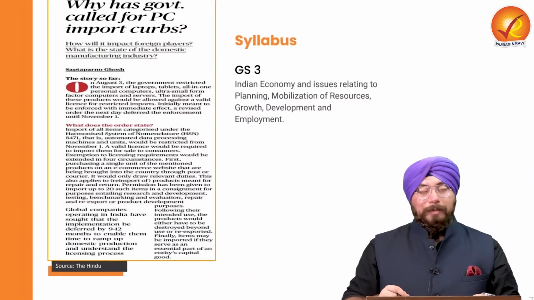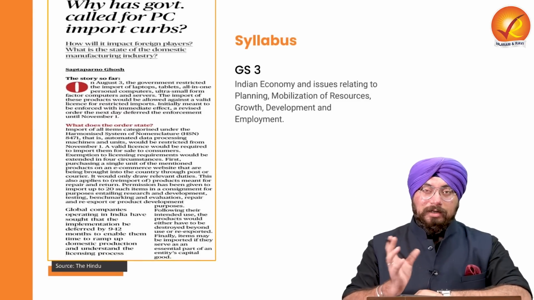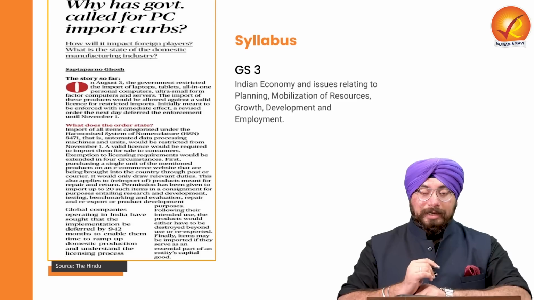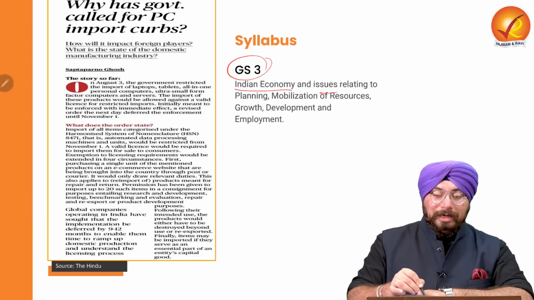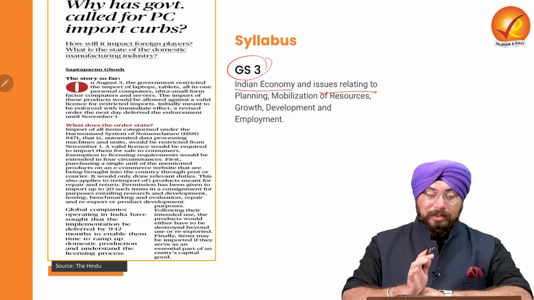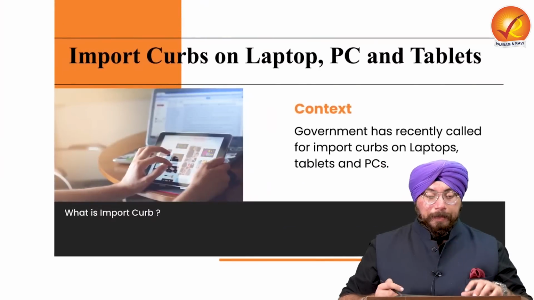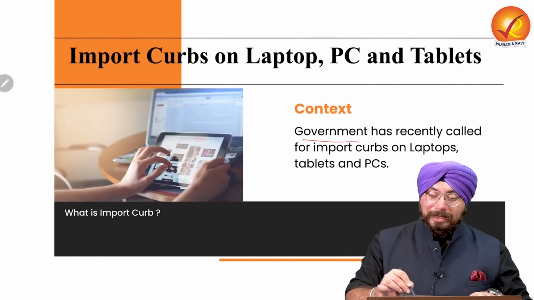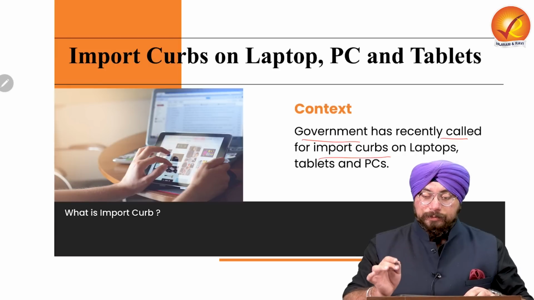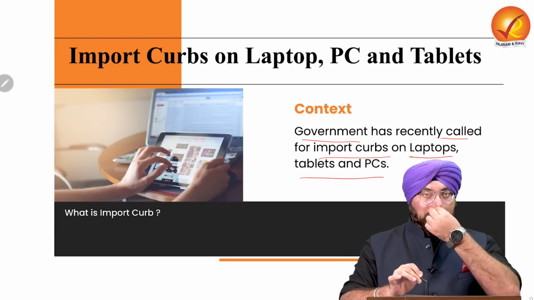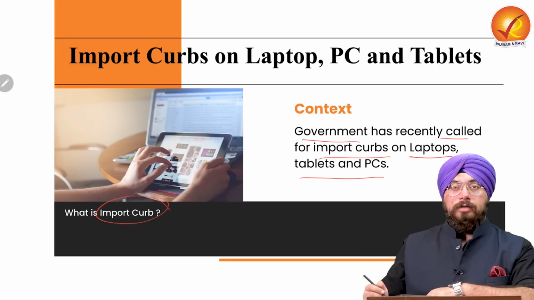Right. Coming to the second topic of today, the government introducing an import ban, or let's say a curb on imports, on specific gadgets. Now, why is it important? Again, for GS Paper 3, the Indian economy and issues relating to it are mentioned there. So in relation to that, import curbs become very important for our Indian economy. Now, what is the current context? The government has recently called for import curbs, or import licensing, as we would say, on laptops, tablets, and PCs, that is personal computers.